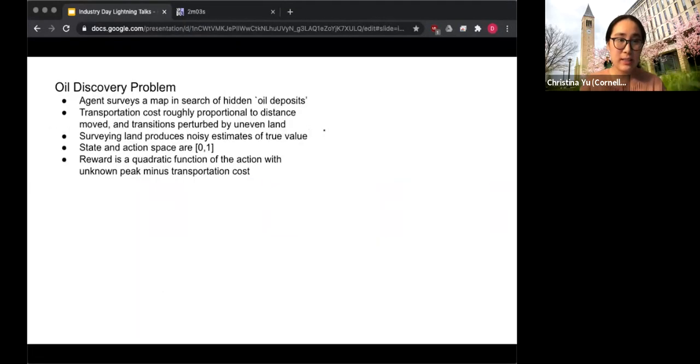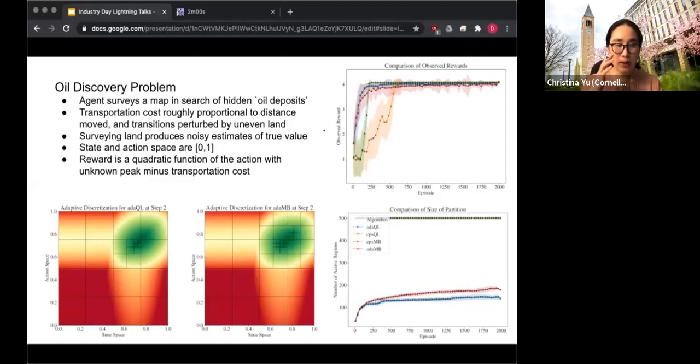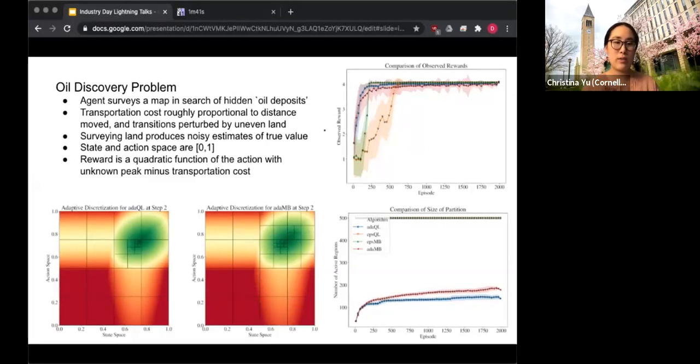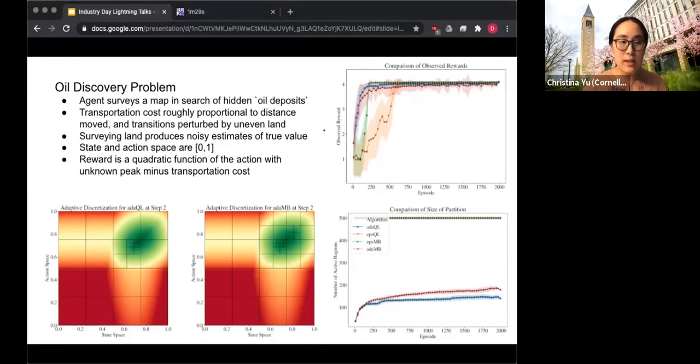So in this problem, consider a simple oil discovery problem where there's an agent surveying a map in search of hidden oil deposits, and it collects reward according to the cost of traveling on this map, as well as a surveying reward related to how close you are to this hidden oil. And to make it easy to visualize, we've chosen the unit interval to be the state and action space.